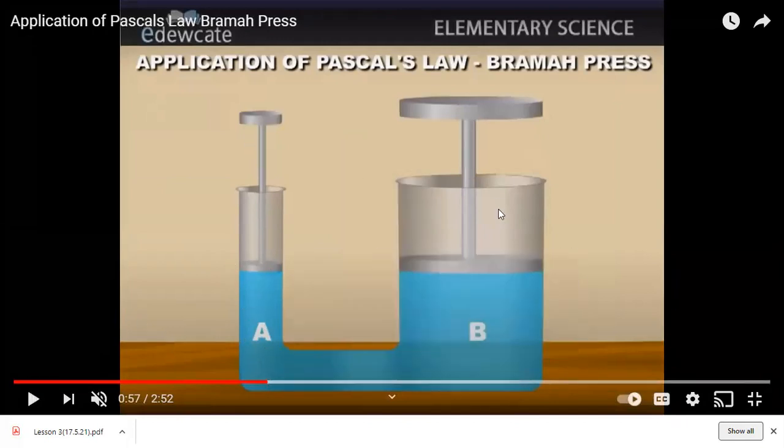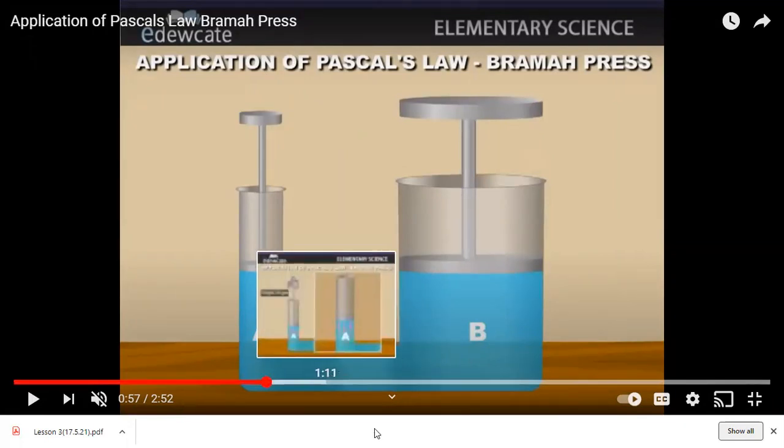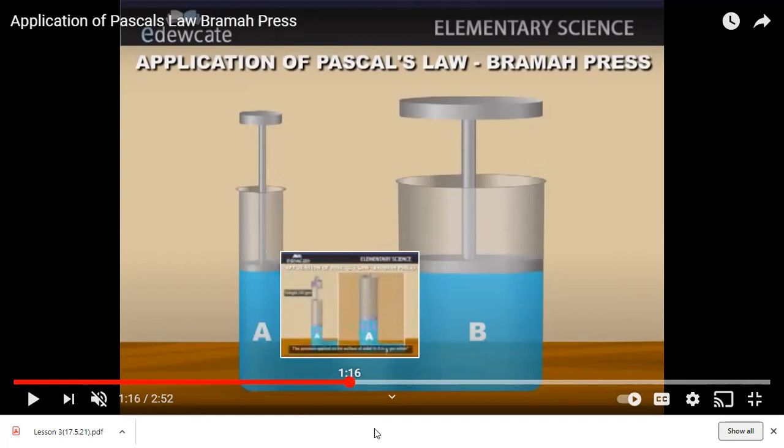This is a U-shaped container in which certain liquid is placed, and this U-tube container has two different areas. Area A is less than area B, and on piston A, I have to apply very little force to get a major force at point B. So let's see how things happen.